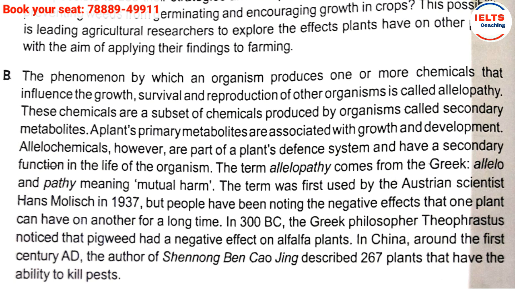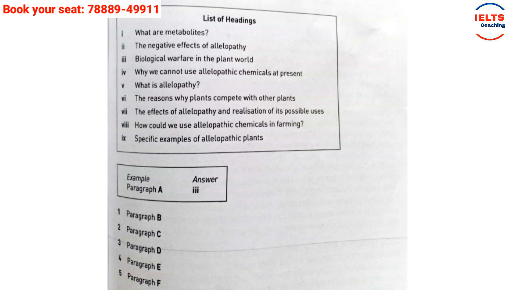The phenomenon by which an organism produces one or more chemicals that influence the growth, survival, and reproduction of other organisms is called allelopathy. Do you think that you can answer by reading this one statement only? If yes, then go ahead. Absolutely. Your answer is correct if you say fifth, because this statement justifies that this is the answer, because the next statement begins with the pronoun "these chemicals." That means there is a further detail of the same information. However, I'm just confined to what is allelopathy.